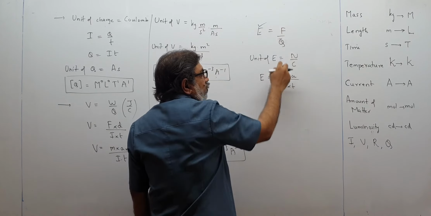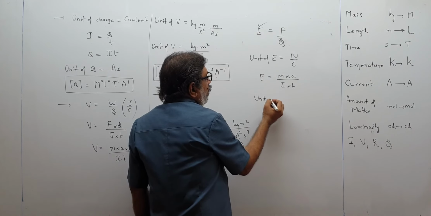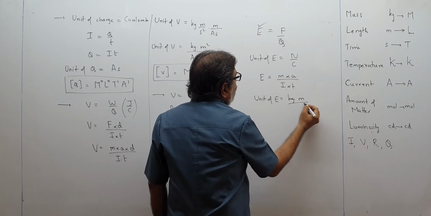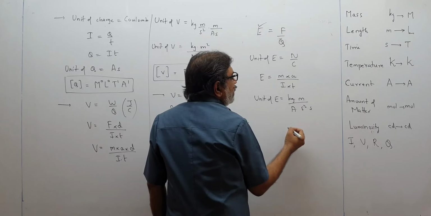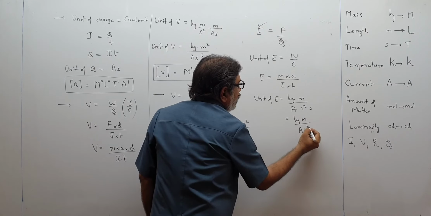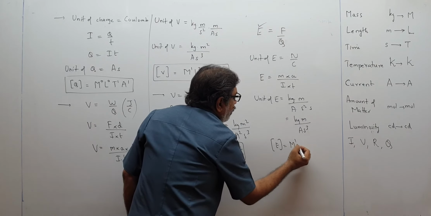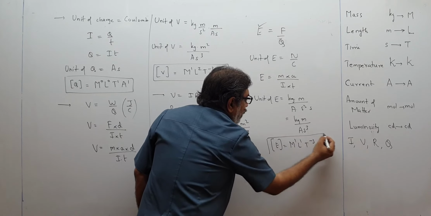So you will write force means mass into acceleration, Q means IT. So now the unit of E becomes mass means kilogram, meter upon second square, then this is ampere, this is time, second. So the unit becomes kg meter upon ampere second cube. So the dimensional formula for E you will write in the exam as M1 L1 T minus 3 A minus 1.